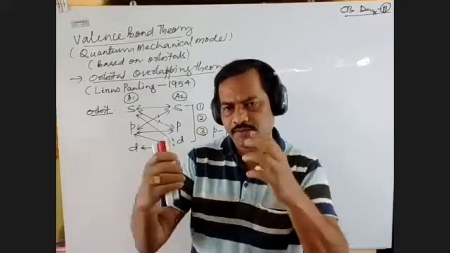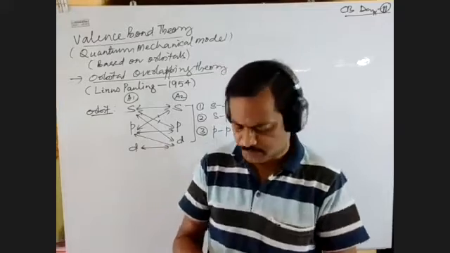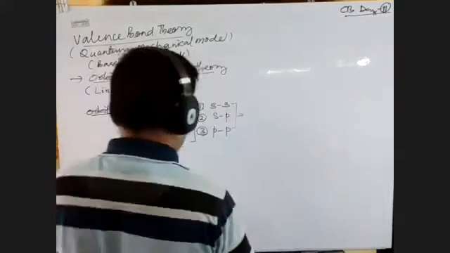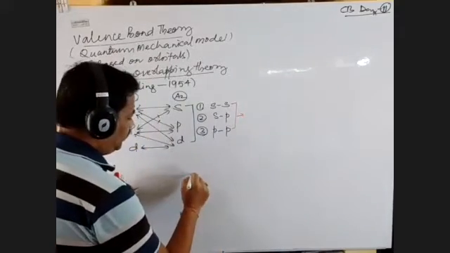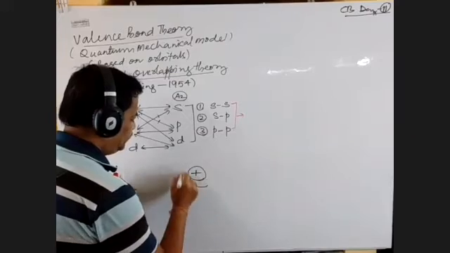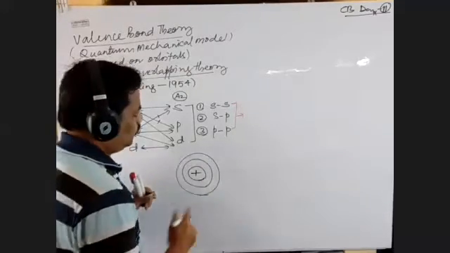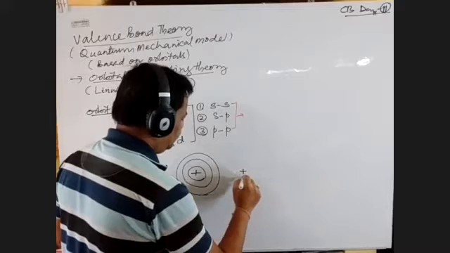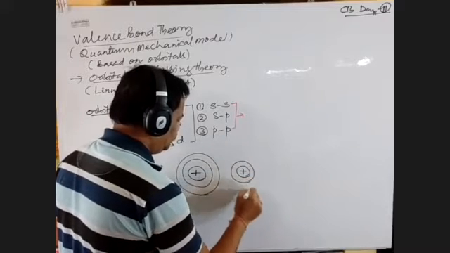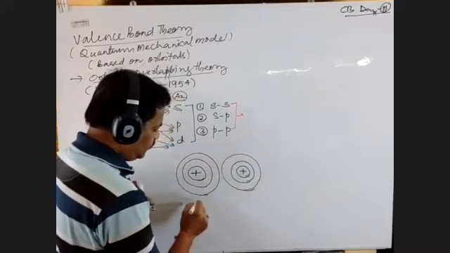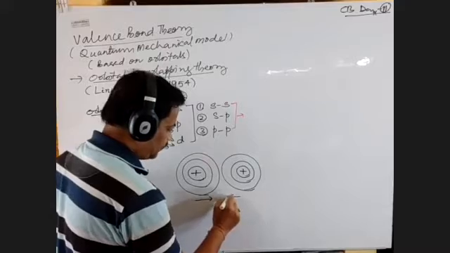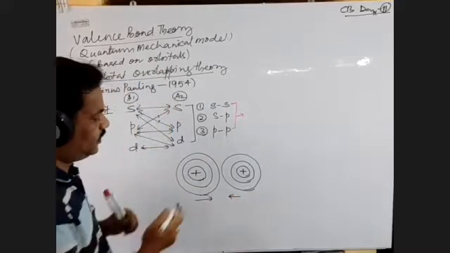When two atoms are coming close to each other, suppose you think this is one atom, which has, let us say, two shells, and this is another one which also has two shells. So when they are coming close to each other, what will happen?